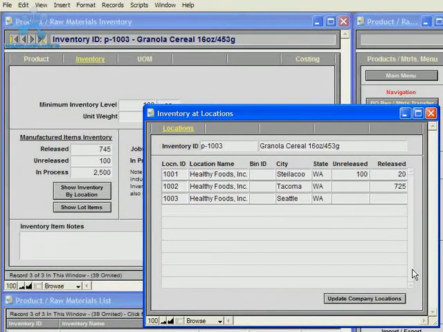But it is best to add all your locations when you're first setting up the system, but if you do add additional locations after the system is set up, you could always update your company locations to bring in any new locations you've added.